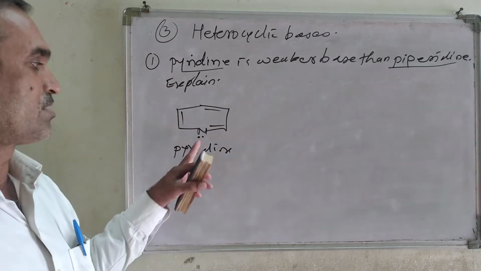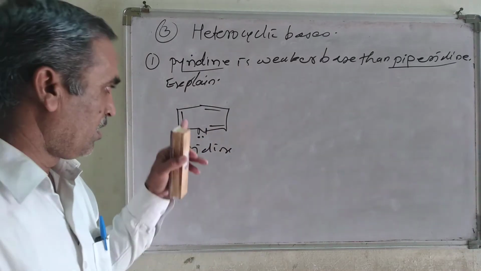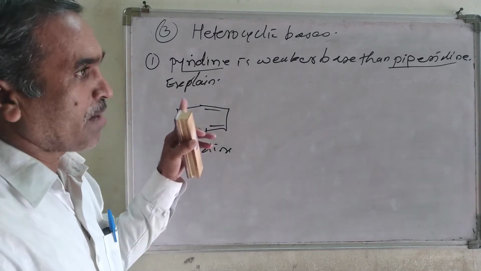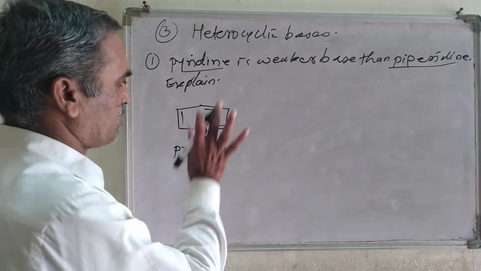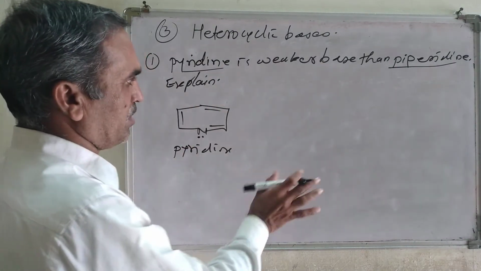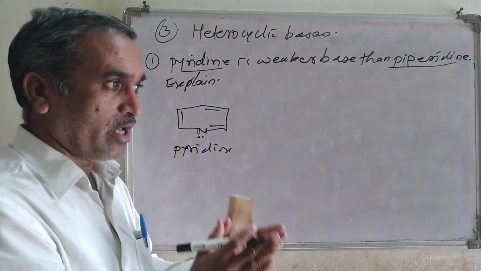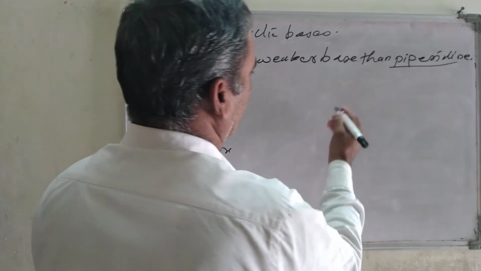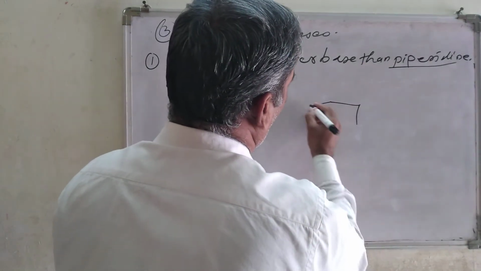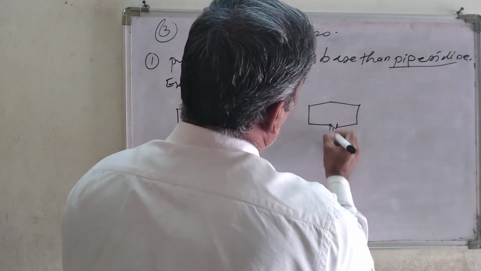And why is it basic in nature? Because there is a nitrogen atom, it is capable of donating a lone pair, and that's why it is basic in nature. And now we are supposed to consider why piperidine is more basic than the pyridine.